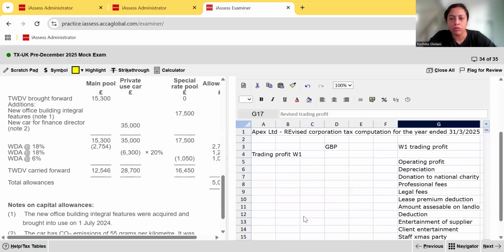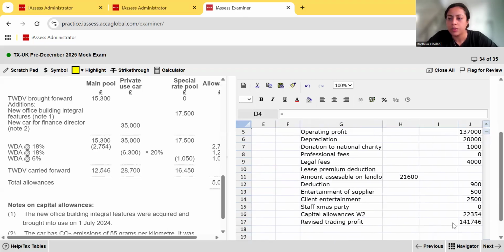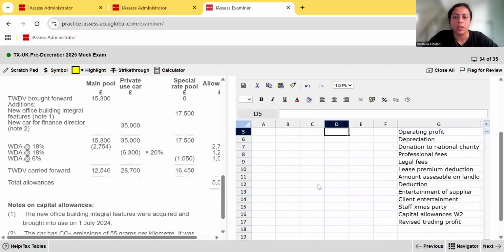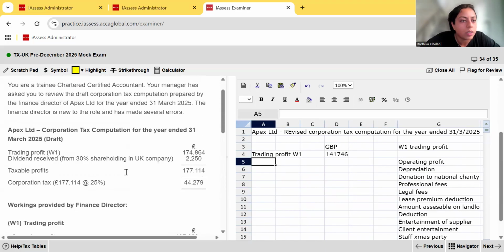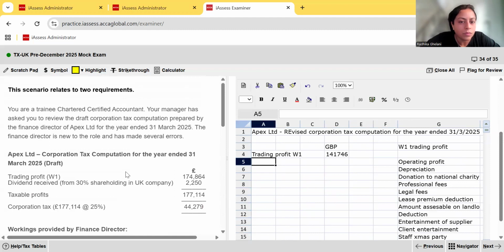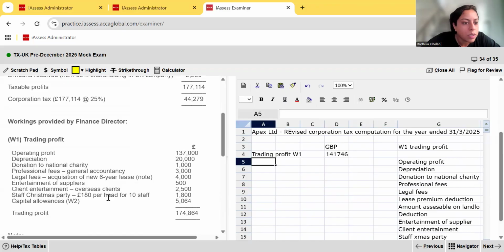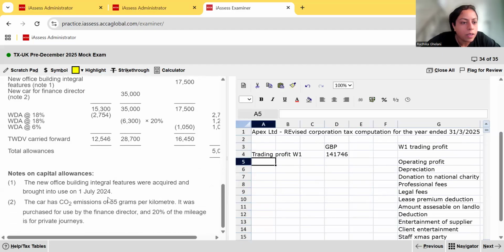So I'm simply going to go to my trading profit and pick that figure from there, okay? What's our revised trading profit? 141,746. Then, of course, let's read what he subtracted again. Okay, he subtracted the dividends, the 30% dividend, and then the donation. Okay. Any other thing?